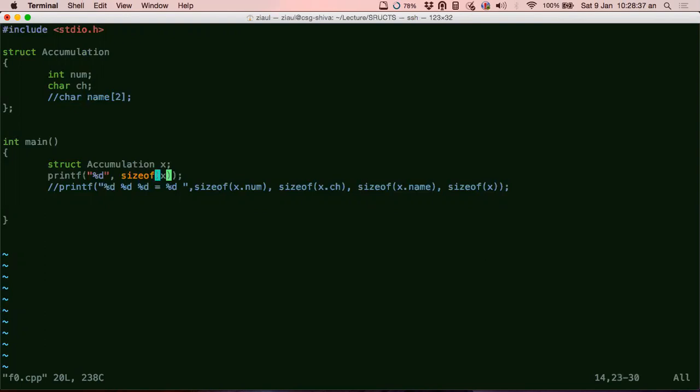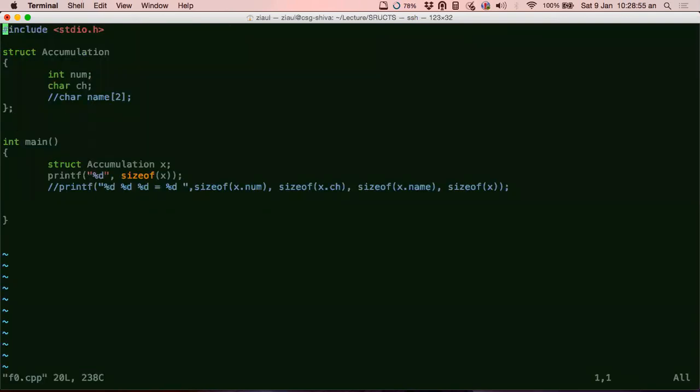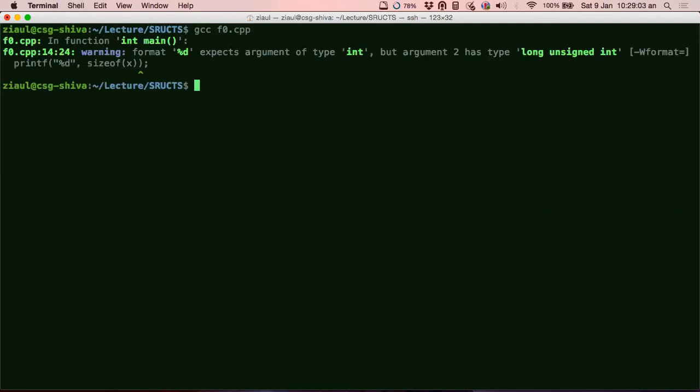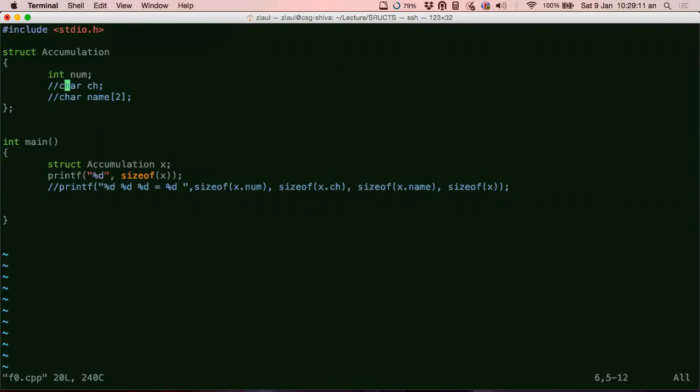Yes, she's telling something exactly. So that is what is happening. But for me to explain that, I have to go into a lot of details. Yeah, the size is 8. That's a very good observation of what happened. So do you guys see this? Whenever I was doing this, again I am seeing it. Let's change it to only an int. Let's see what happens now. Okay, then it's 4. Okay, now if I do 5, what happens?